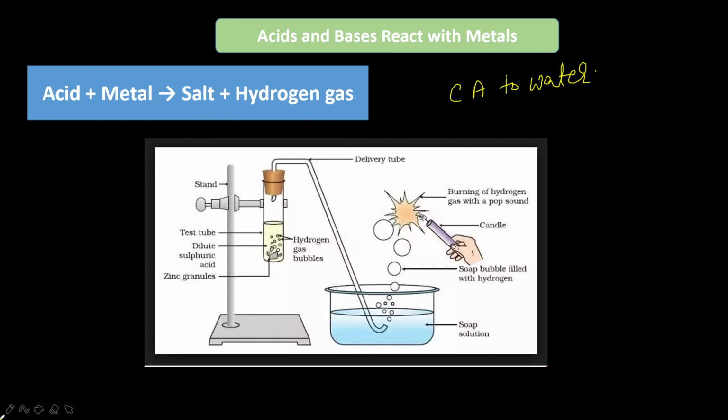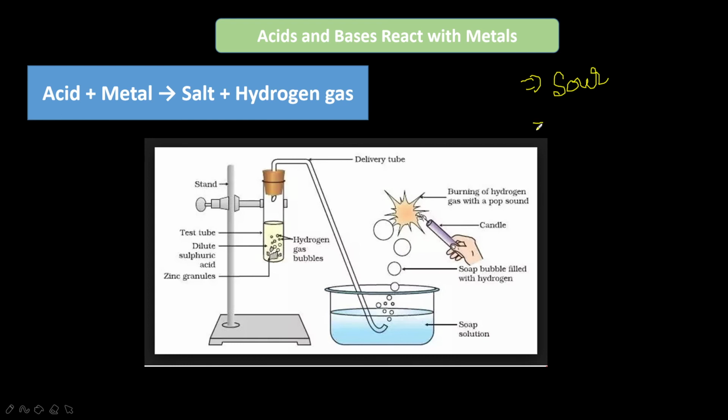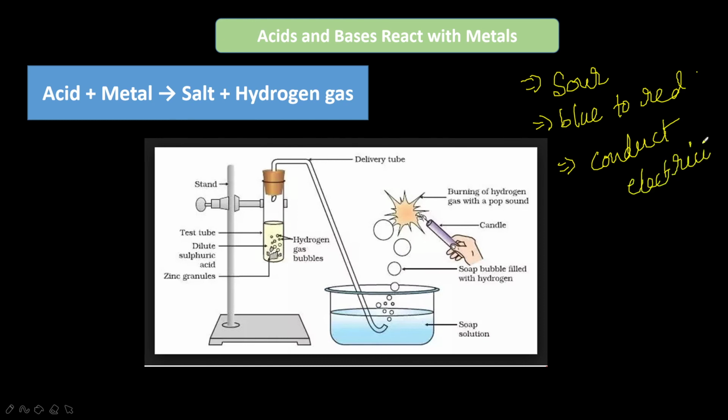Okay, so now come to the properties of acids. First one is, it is sour in taste. Acid converts blue litmus to red litmus. Acidic solutions are good conductors of electricity. Acidic solutions can conduct electricity as they are electrolytes.